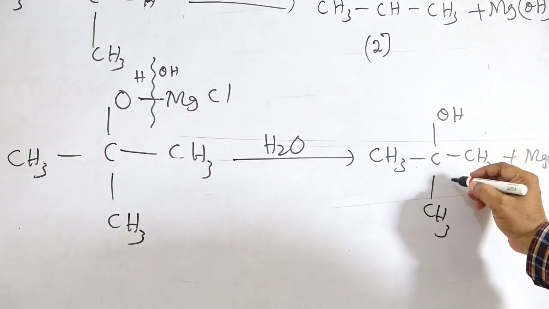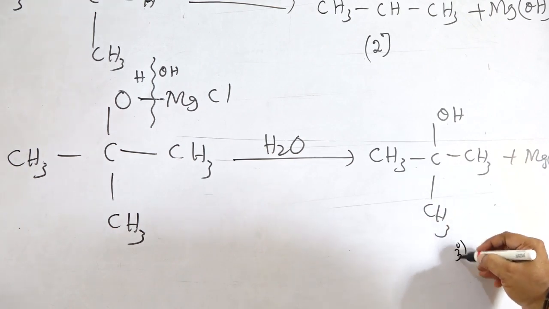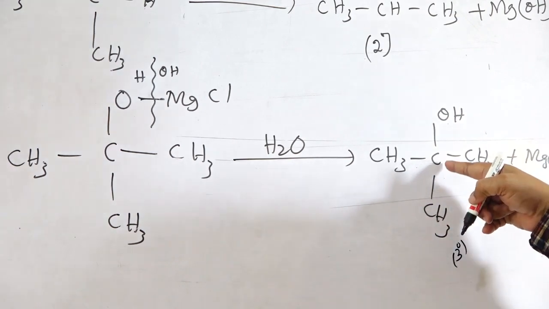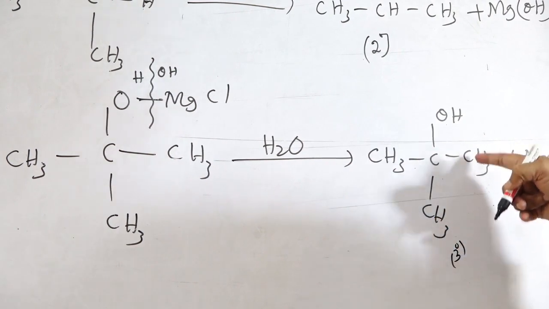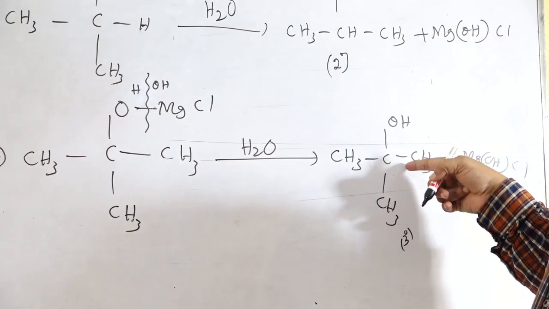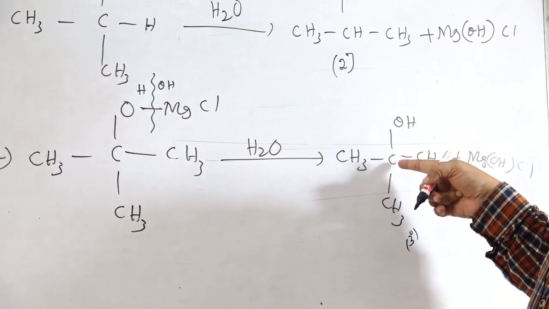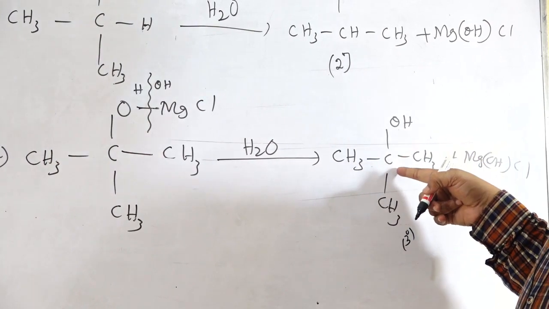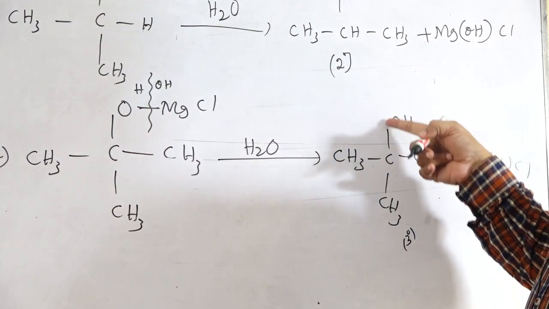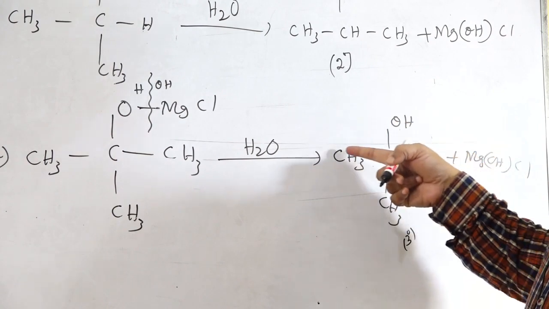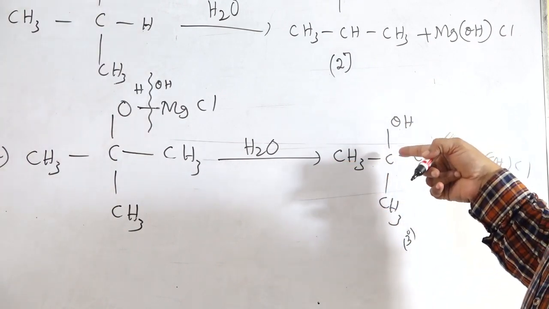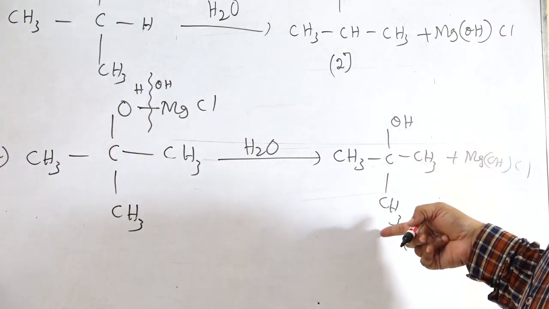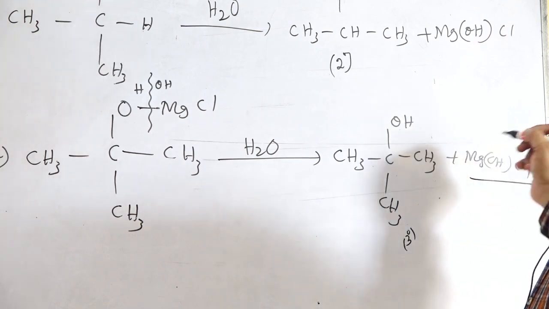So this carbon atom is tertiary. Why tertiary? Because this carbon atom is directly linked to another 3 carbon atoms. Therefore this carbon atom is a tertiary carbon atom. To the tertiary carbon atom there is the linking of the OH group, therefore that is a tertiary alcohol. That is the MgOHCl.